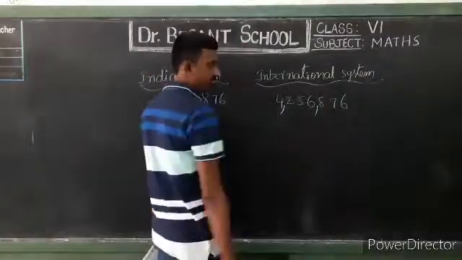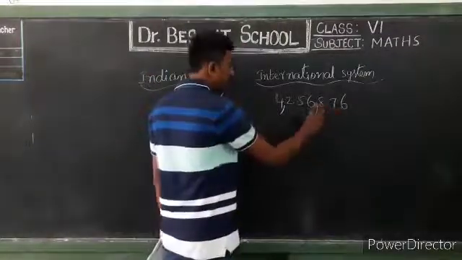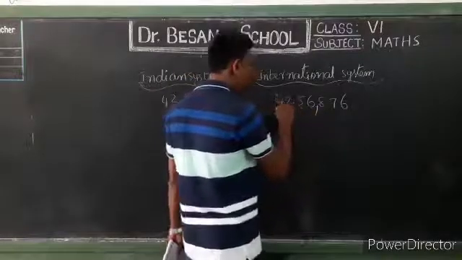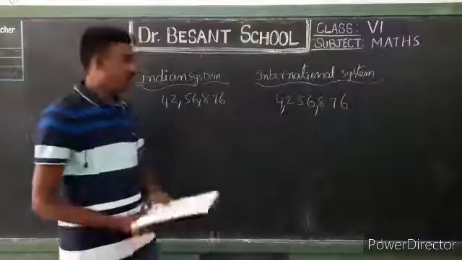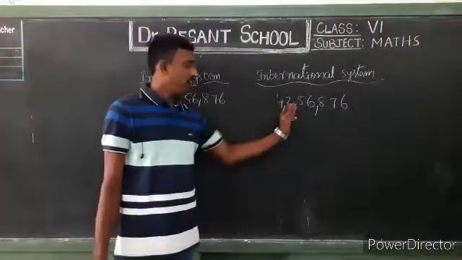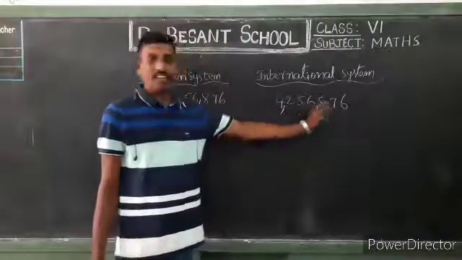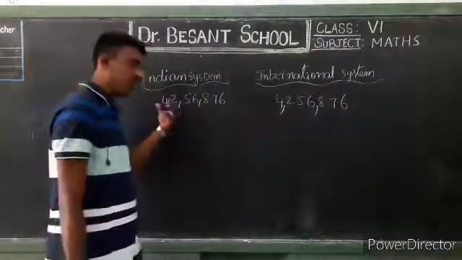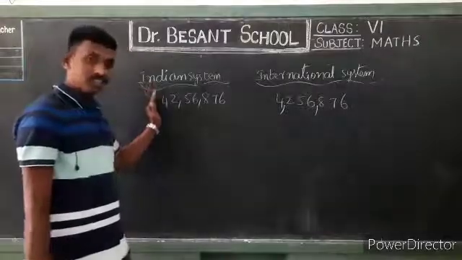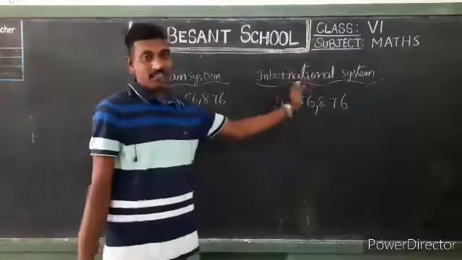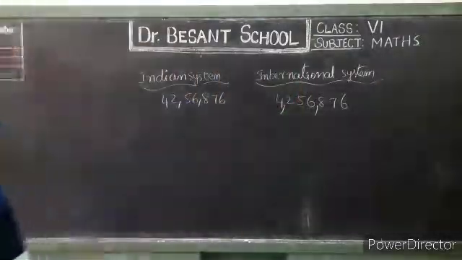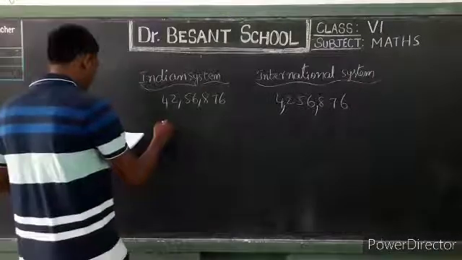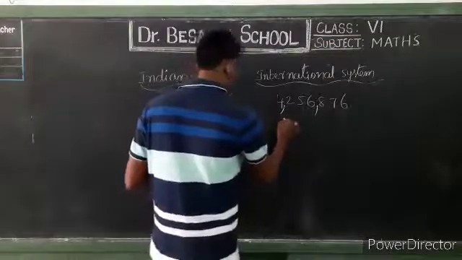If we come to the places: ones, tens, hundreds, thousands, ten thousands, hundred thousands, millions. So how to write this? 4,256,876. So in this way we can convert a number given in one system and change it to another system. Okay, my dear students. Similarly, we have some more so that you will get practice. I am going to write down this one. You have to write it. You try it first.